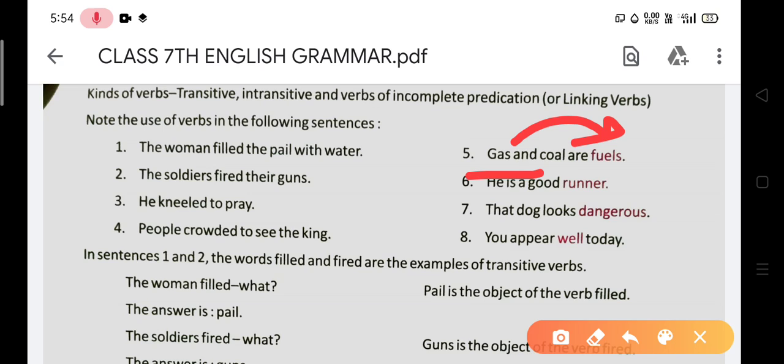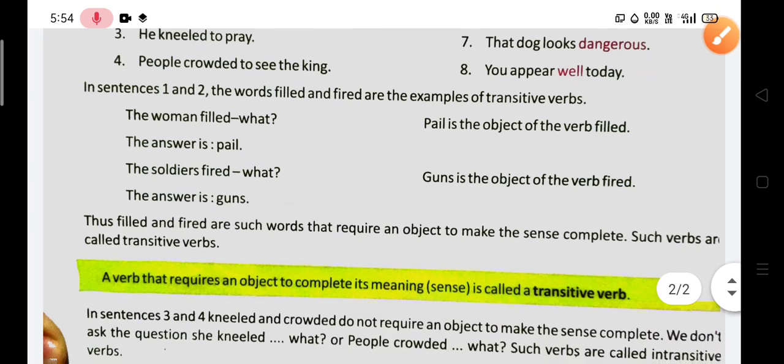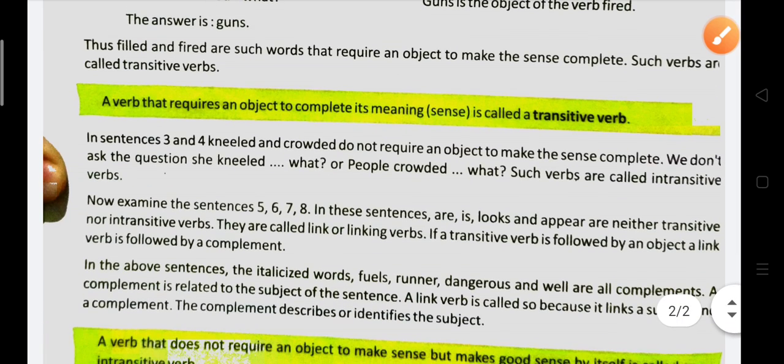So here it is completing the sense. It means it is a complement. So all are the complements: fuels, runner, dangerous, well. Okay. So all these are the examples. And after that you have seen once again that a verb that requires an object to complete its meaning is called a transitive verb. In sentences 3 and 4, neat and crowded do not require an object to make the sense complete. We don't ask the question, she kneeled what? People crowded what? Such verbs are called intransitive verbs.